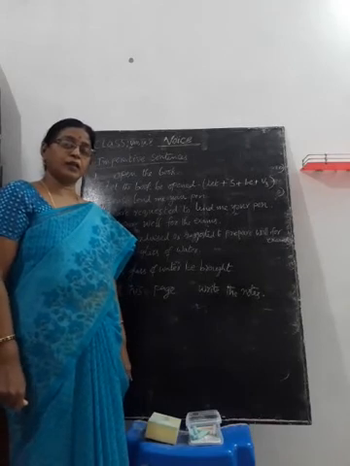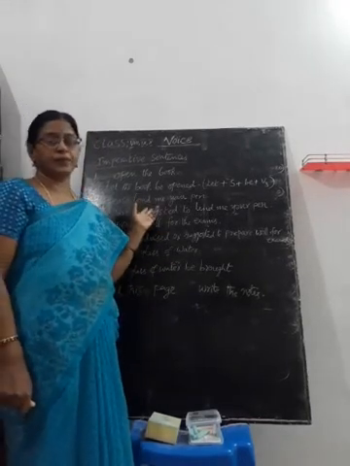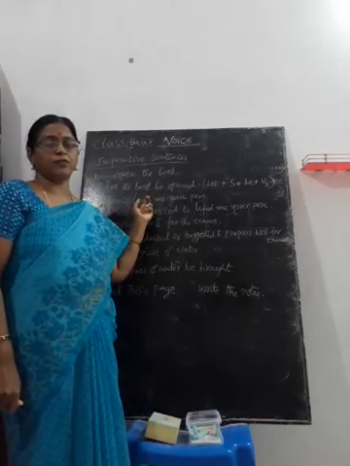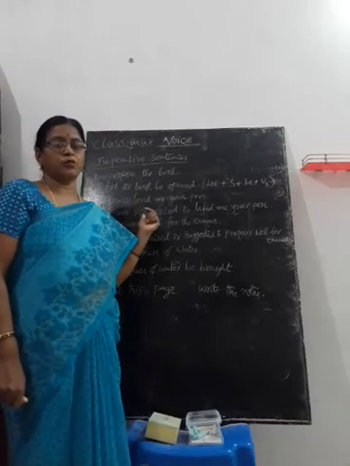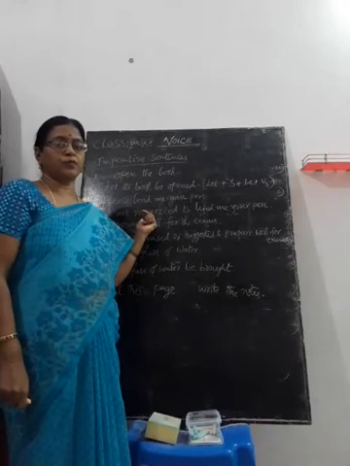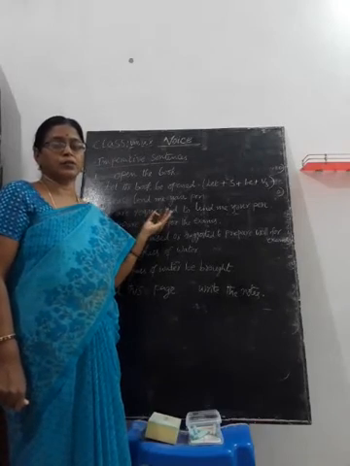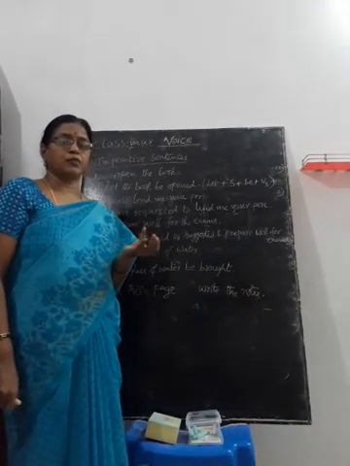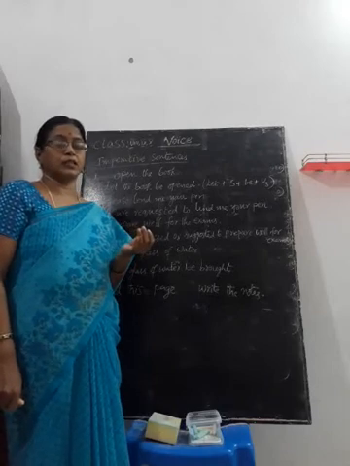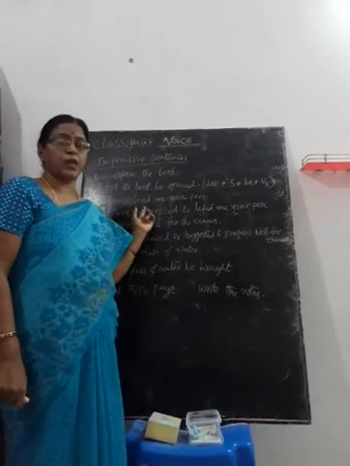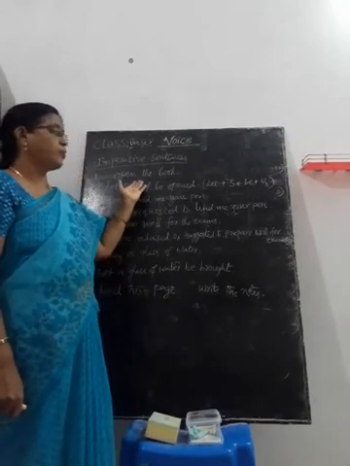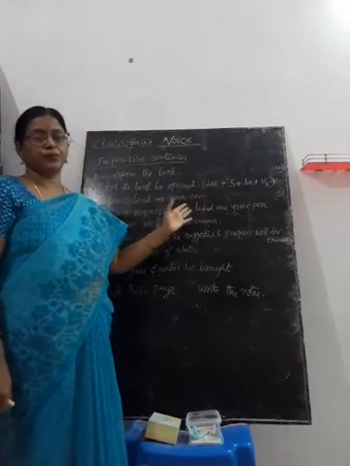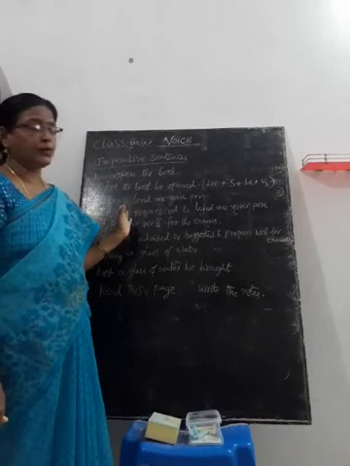I think in the last class you learned voice, how to change 8 kinds of tenses from active to passive. They are simple present tense, present continuous tense, present perfect tense, simple past tense, past continuous tense, past perfect tense, simple future tense and future perfect tense. These 8 kinds of tenses can be changed from active to passive. I have shown you on the board how to change from active to passive, and I have written structures also. You have to practice, I told you.